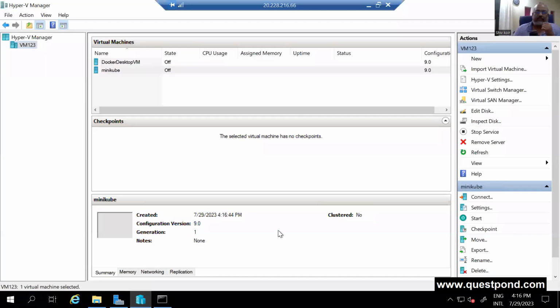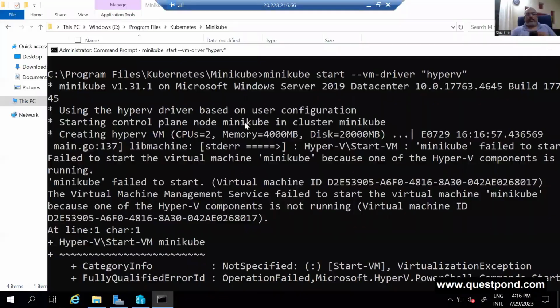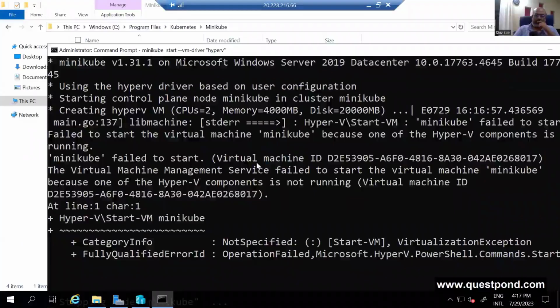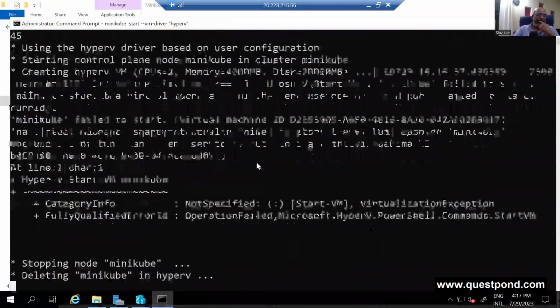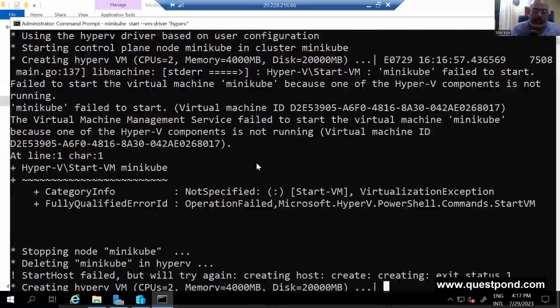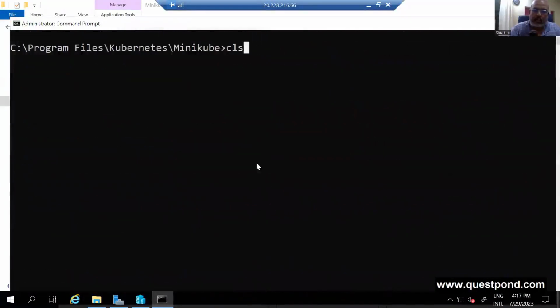Now, if this is the case, then we need something else. This is not a good sign. Okay, let me try the last thing. I'll just do a minikube delete. You can see again the same errors. One thing which I feel is possible is, hey, this should have worked.